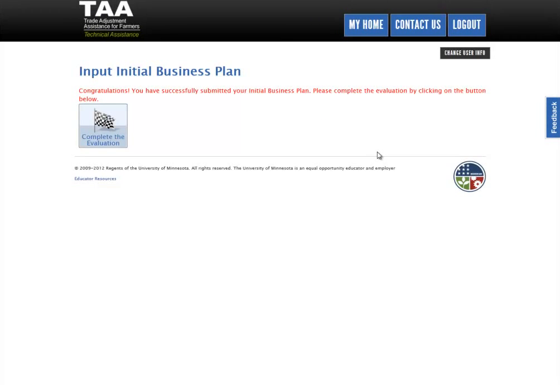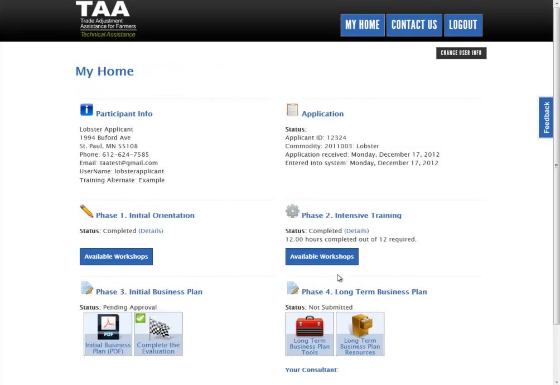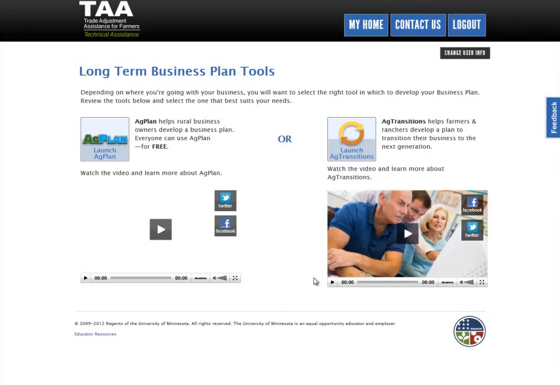Once that's done, the initial business plan goes directly to the regional center that it's supposed to. So this is really a quick, easy way of submitting the initial business plan. We do ask that you go ahead and complete the evaluation. Just click on that, which will open up a new window. Go ahead and click on My Home again, and then you'll see that it's pending approval. Once that step's completed, you can click on Long-Term Business Plan Tools, and you can go in and launch your long-term business plan.